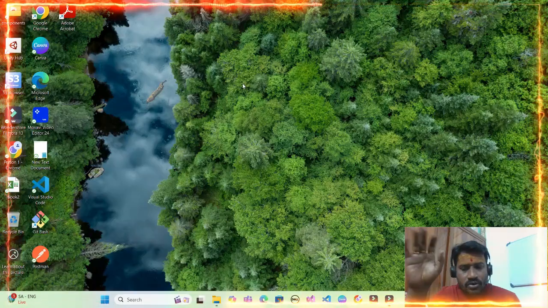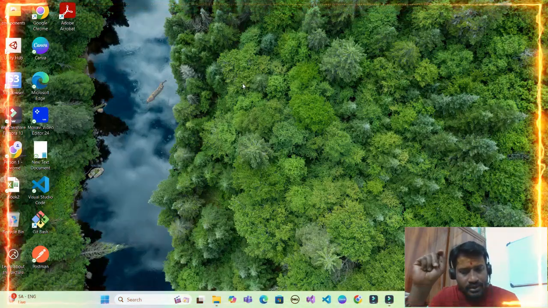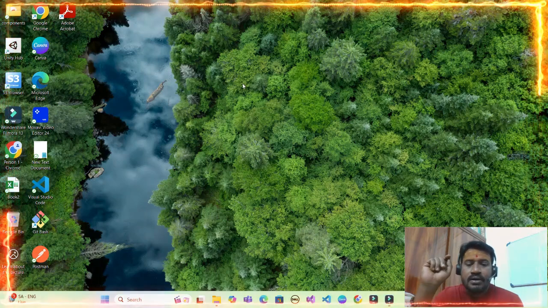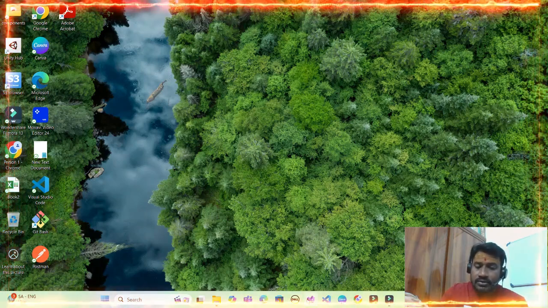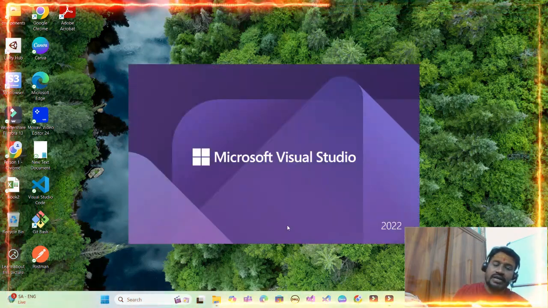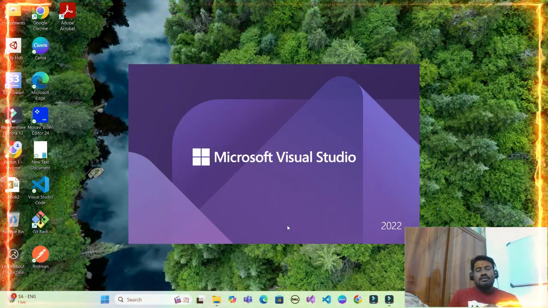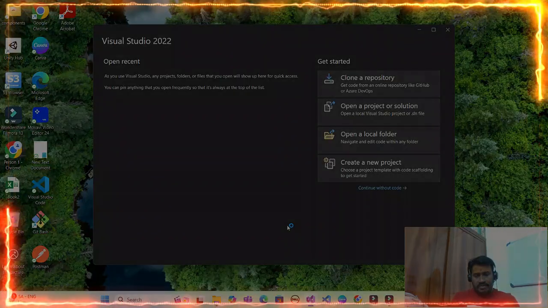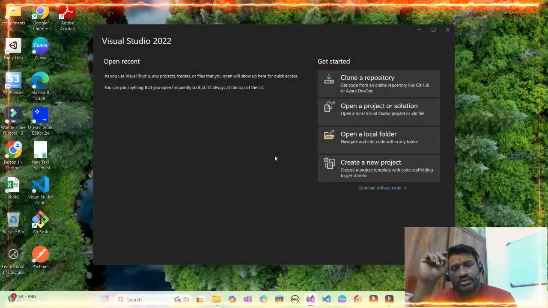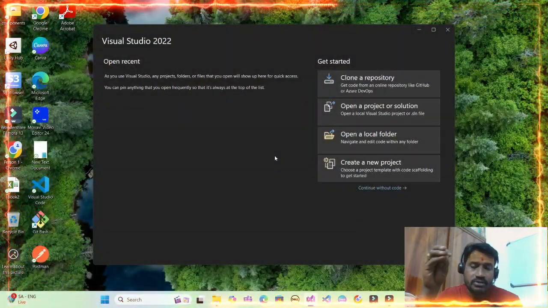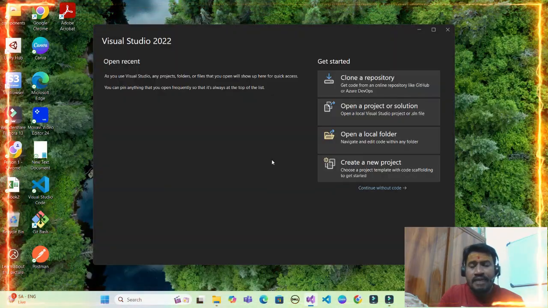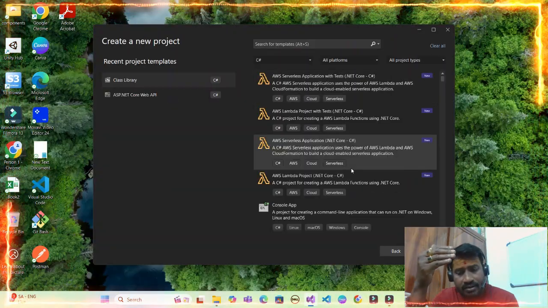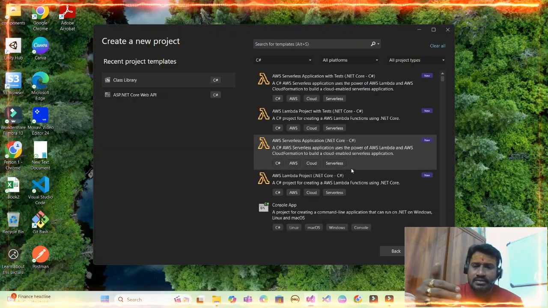We have now installed Visual Studio 2022 and AWS SDK. Click on this icon for Visual Studio to get open. So this will open the integrated dev environment. The very first step Visual Studio asks is what kind of project would you like to open. I will go with create new project, and I can find various project templates.